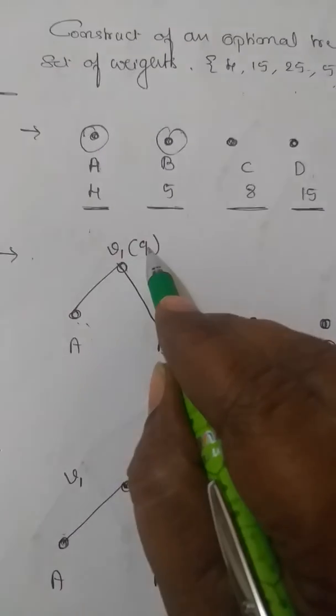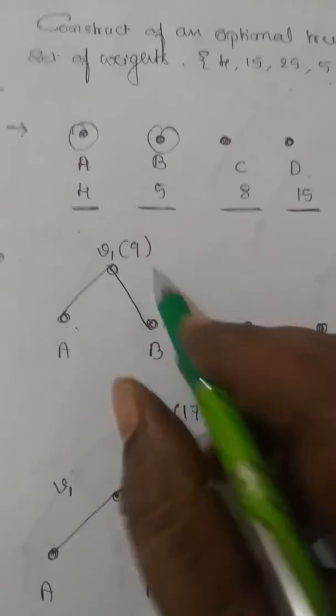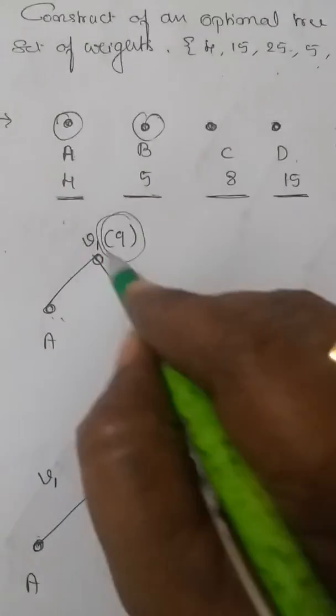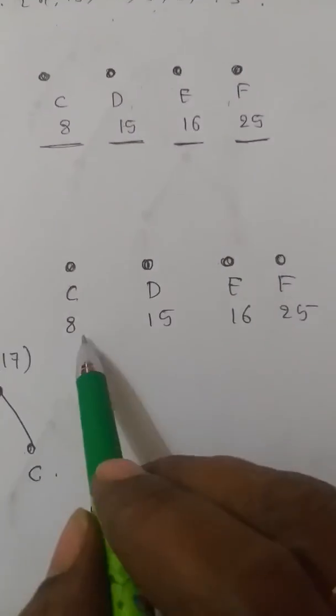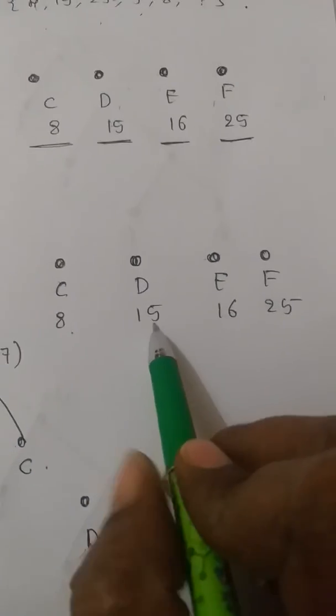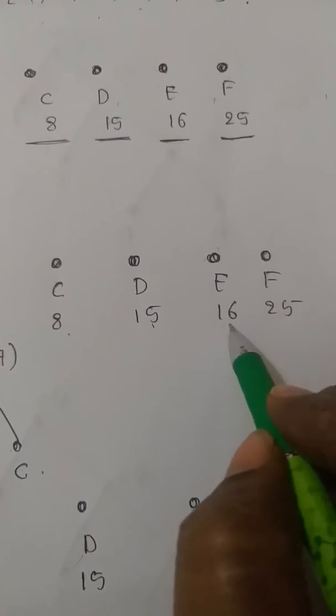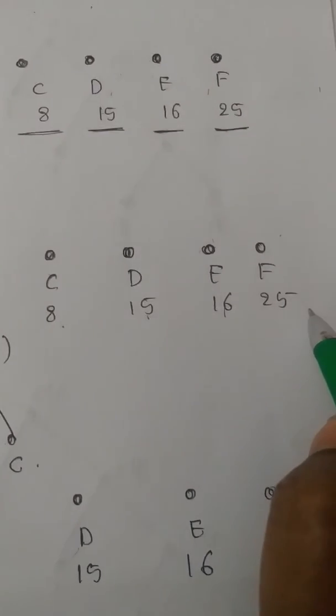Weight of that is 9, 4 plus 5. Correct? Now V1 is with weight 9 and remaining vertices I have not disturbed. It is same. C is there with weight 8, D is there with weight 15, E is there with weight 16 and F is there with weight 25.